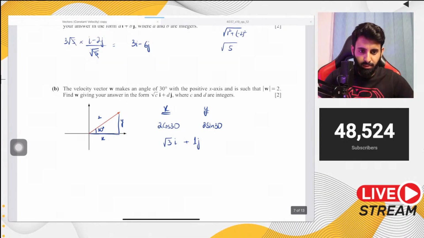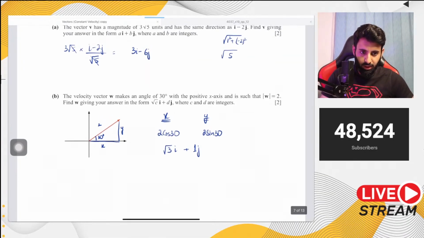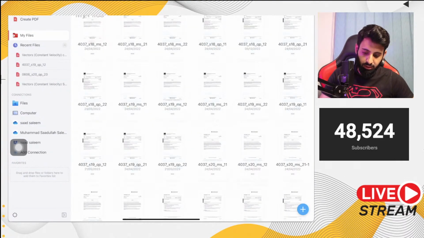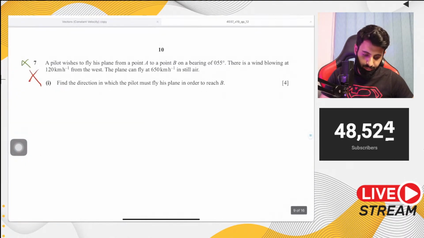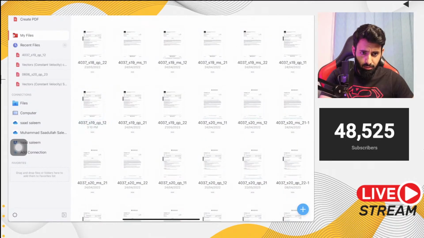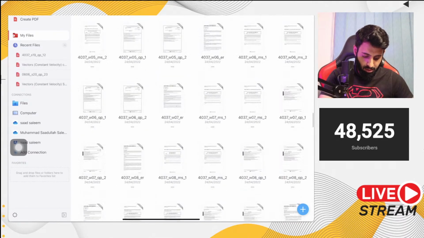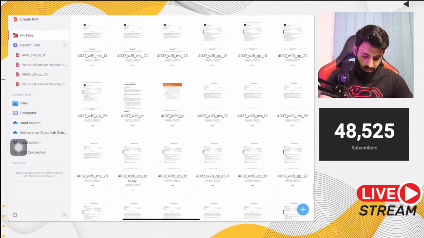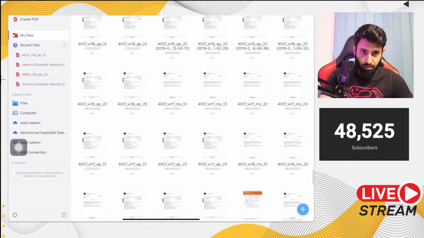Sir, could you please explain? Okay, if this is a velocity vector question, then yes, I can solve it. Wait, what did you say? May, October, November 2018, paper 2, variant 2. October, November 2018, paper 2, variant 2. Okay, I'm solving one more question, alright? I think this is a velocity vector question.